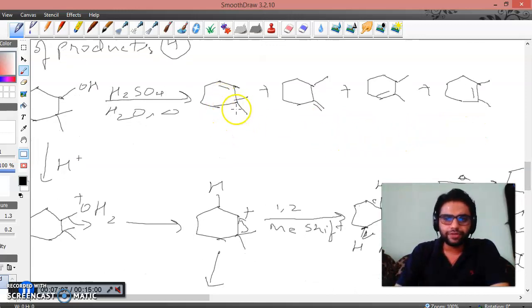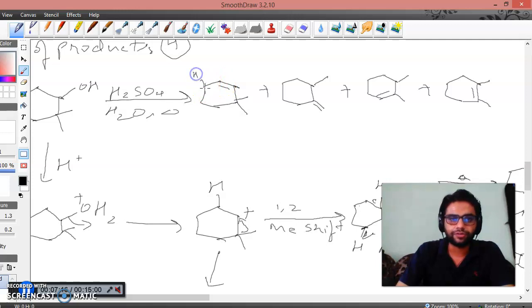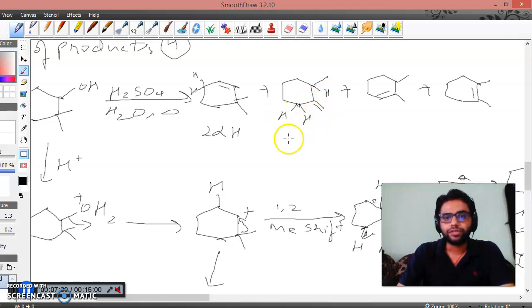As we all know, the maximum number of alpha hydrogens gives the maximum stability of the alkene. So how many alpha hydrogens does this alkene have? There are 2 hydrogens over here and there are no hydrogens over this side. So there are only 2 alpha hydrogens. Similarly for this alkene, there are 2 hydrogens over here and there is a single hydrogen over here, as another one is methyl and another one is methyl. So there are a total of 3 alpha hydrogens over here.